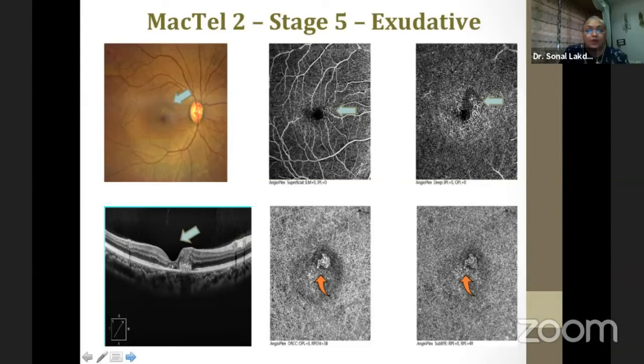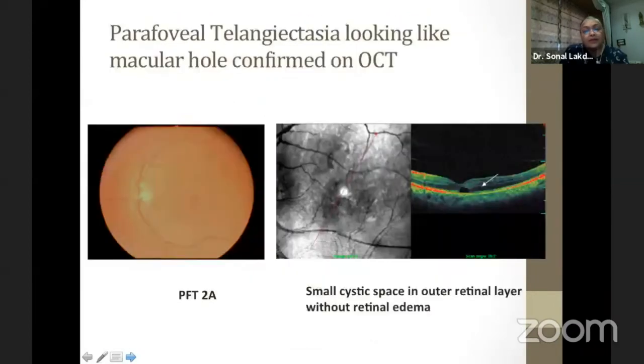As we go from stage 1 to stage 5, stage 1 and 2 are very subtle changes, and it's difficult to pick up these changes when we are seeing patients with dense cataracts. But in cataracts which are grade 2, at least we can pick up these fundus stages. But as cataract goes advanced, OCT becomes a must in almost all our patients. This was another patient which presented like an early lamellar hole, but as soon as the OCT was done, we diagnosed it to be a parafoveal typical type 2A.